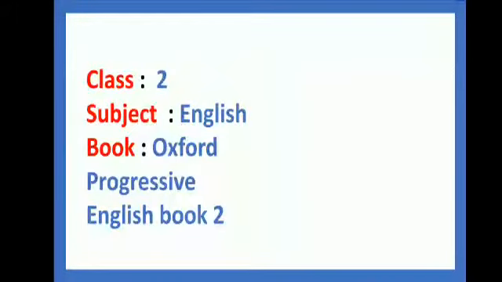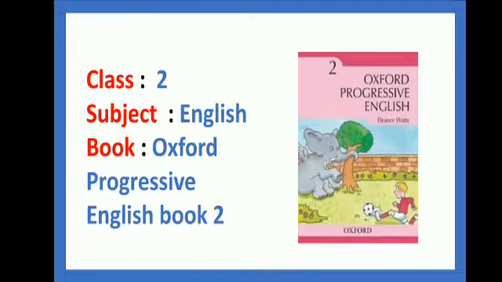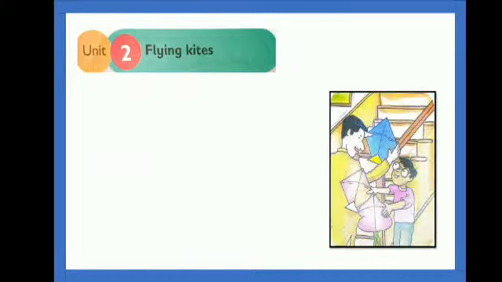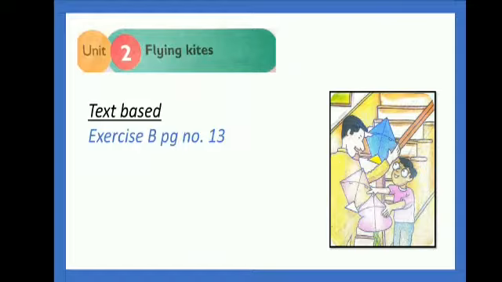Now take out your English book 2, that is Oxford Progressive English. In today's class you will get to know about revision topics which you have done earlier. Firstly have a look at unit 2, Flying Kites. Here you can see some text and grammar based exercises. Exercise B on page number 13 is circle the correct word. Hope you remember. And exercise B on page number 16 is about question answer, the black kite.